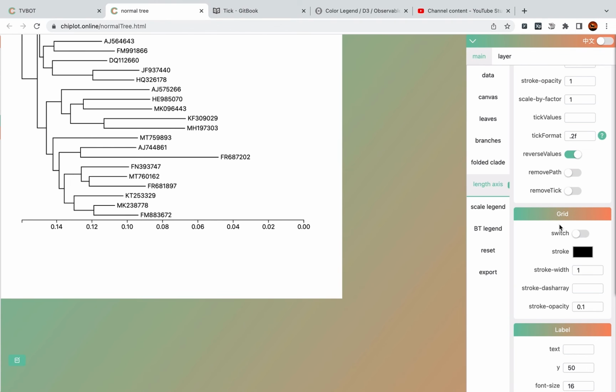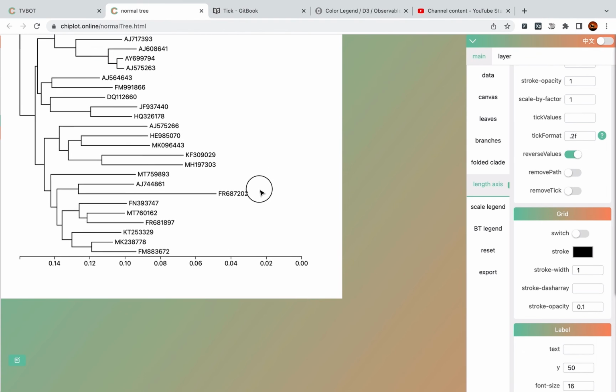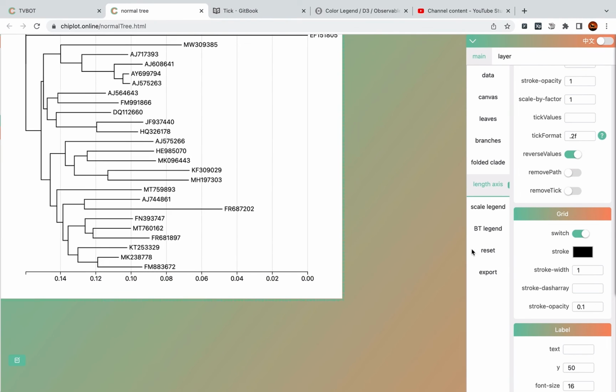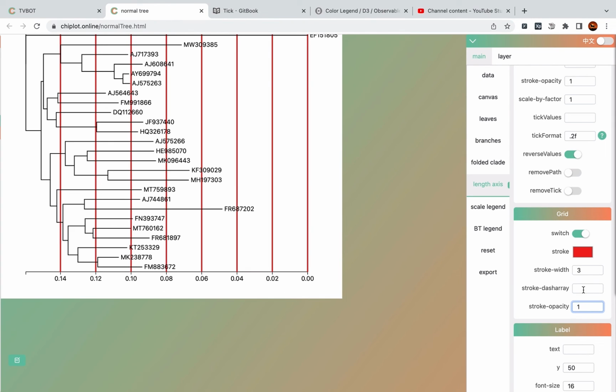The next block is grid. If you want to show each grid of each tick, you can turn on this switch. And its stroke color, stroke width, stroke opacity, stroke dash array. Like you can fill 4, 5, 8.